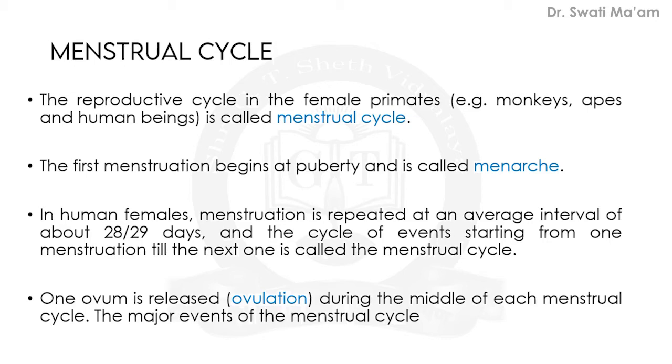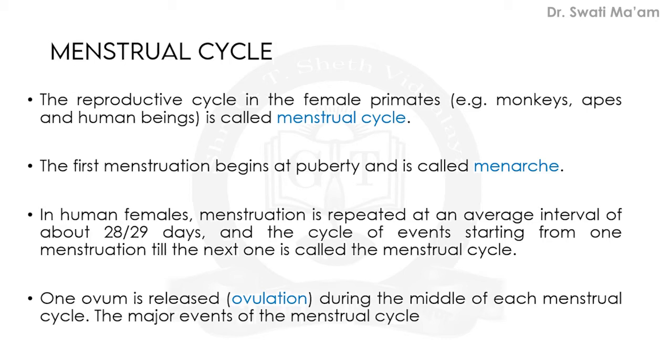The first menstruation, which begins at puberty, has a special term, known as menarche. So menarche is the onset of the menstrual cycle at puberty. Now, many times we are repeating the word cycle. This menstrual cycle repeats about every month, at an interval of 28 to 29 days. It is approximately a month.